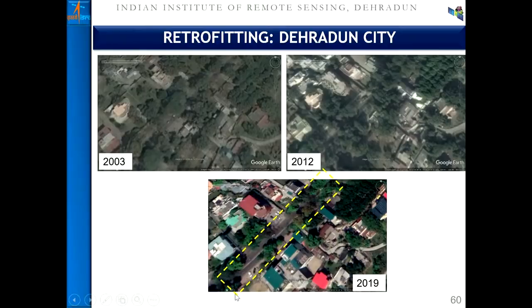There are some spaces for recreation, and also different kinds of surfaces they have brought about where the urban dwellers can commute easily and also find space for going into other parts of the city. How it has been captured from the year 2003 to 2012, and the surface of Rajpur Road in 2019. So there's a power exercise which was conducted by the city planners in Dehradun.